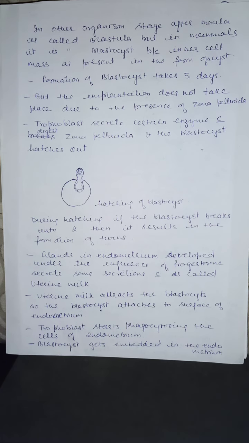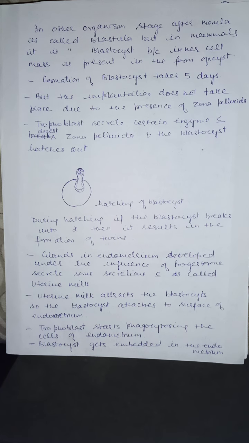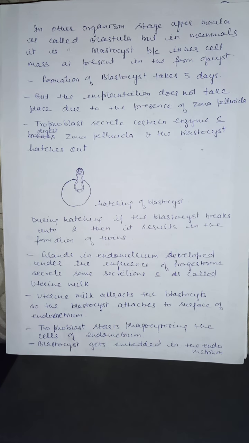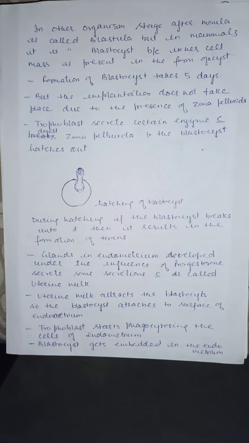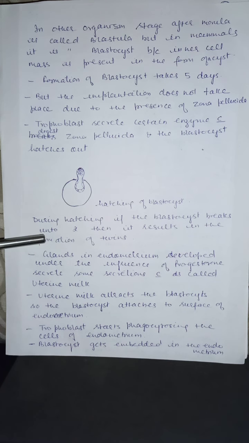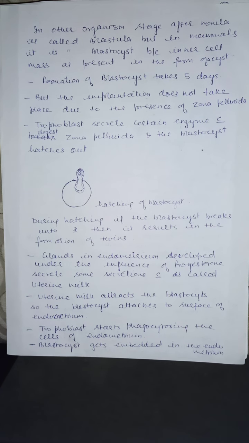Then how are non-identical twins formed? Non-identical twins will be formed if more than one egg is released in 1 month by the ovary. See, I told you each ovary releases an egg alternately. But it is a chance factor. It is a chance that both the ovaries release the egg at the same time. If this happens and both the eggs get fertilized by the sperm, then non-identical twins will be formed. Identical twins are formed by the breakage of this blastocyst into 2 parts.